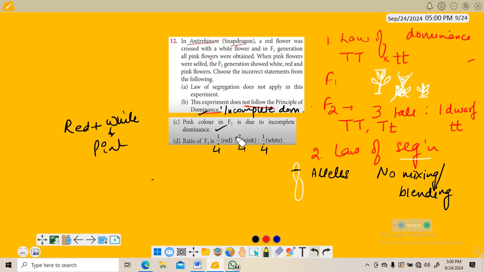Ratio of 1/4 is red, 2/4 pink. Now this is basic. If you have seen the phenotypic and genotypic ratio, that's 1:1. So this is basic simple maths. You take the LCM of 4.